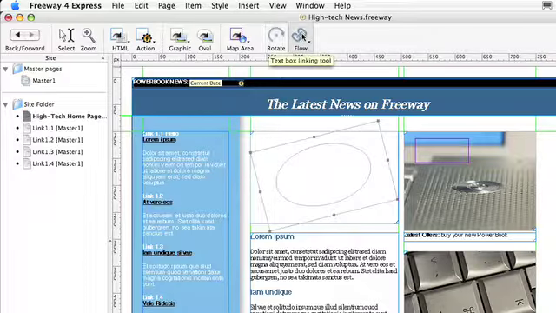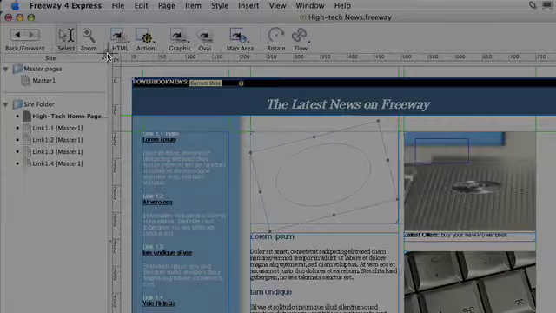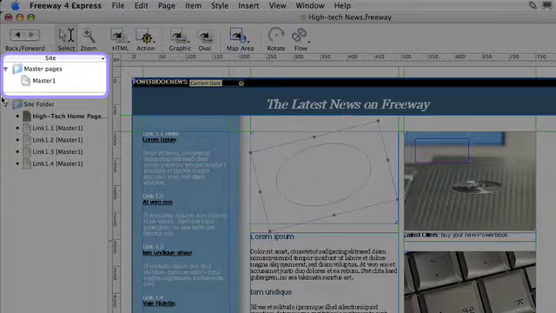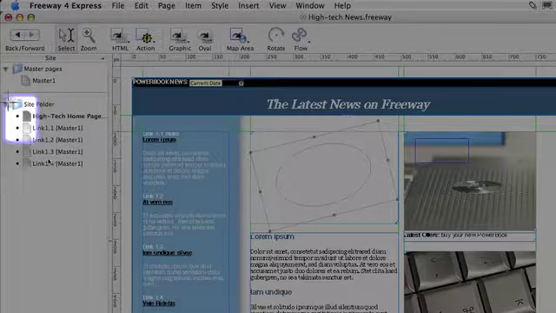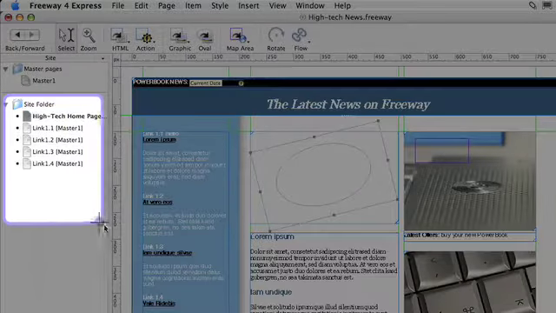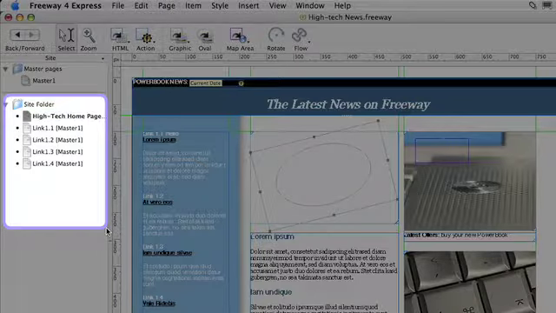Let's move on to the site pane. The site pane gives you an overview of your website. At the top we have a list of master pages in your site. Beneath it we have an overview of the website itself. This shows folders, pages and gives you an indication of the file structure of the site.